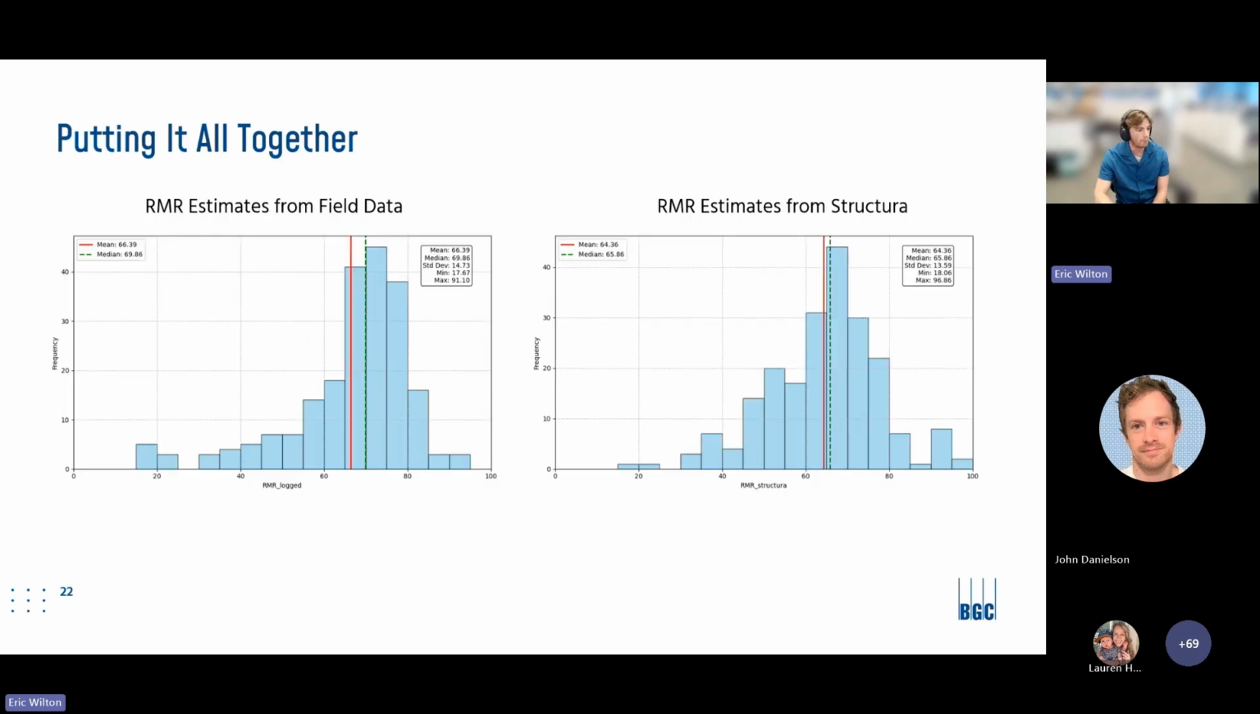So here we have some aggregated data. On the left, we have the RMR estimates from field logged data for 3 drill holes. And then on the right, we have those same 3 drill holes and their Televiewer surveys run through Structura, and we output the estimated RMR values for each of them. And you can look at these distributions and you see that they're quite similar, especially down to the mean and median and the standard deviation. So it kind of gave us an indication that we were on the right path.